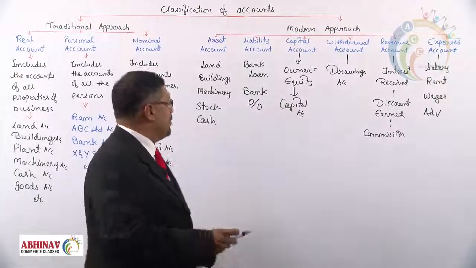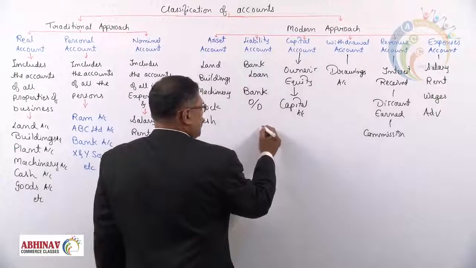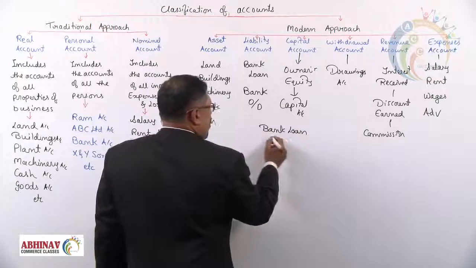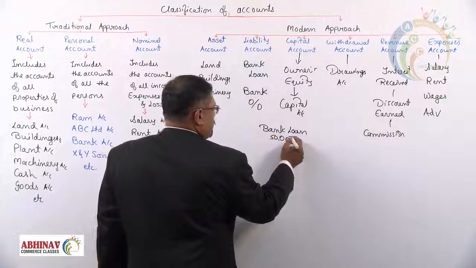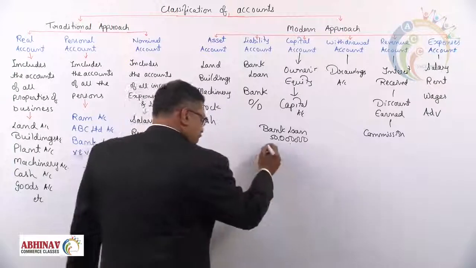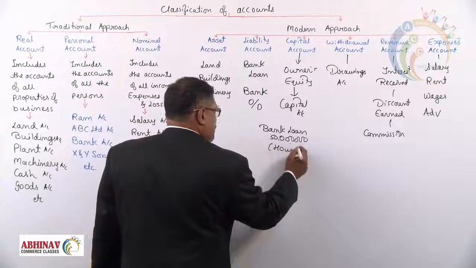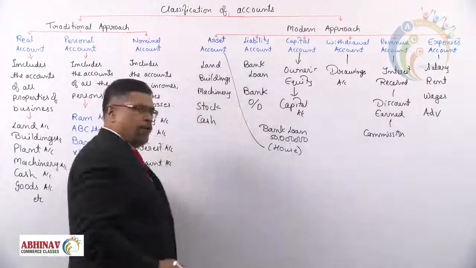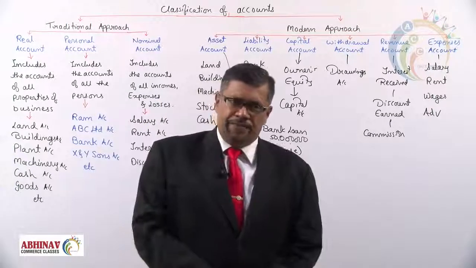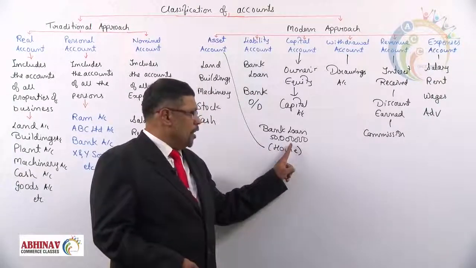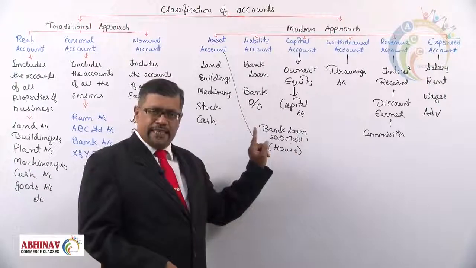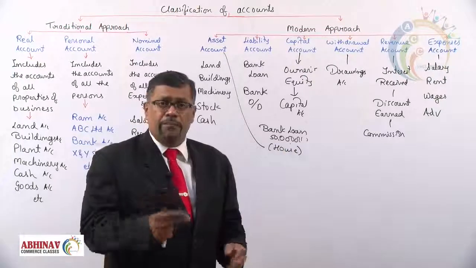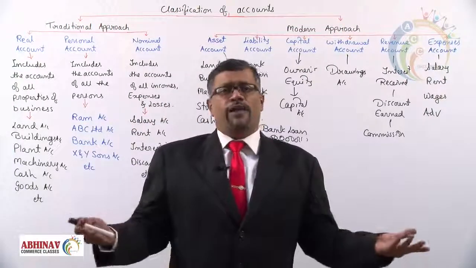Now, say for example, this bank loan. You have taken a bank loan of rupees 50 lakhs to purchase a house. The house purchased is your property. It is taken as an asset. But there is a loan of rupees 50 lakhs. This 50 lakh loan is your liability. Why? Because still you have to pay that. What we have to pay is a liability.